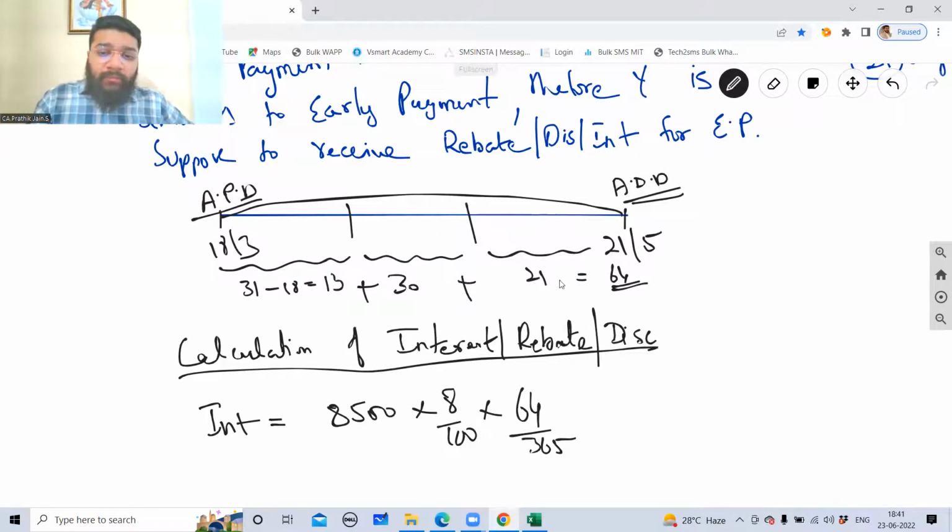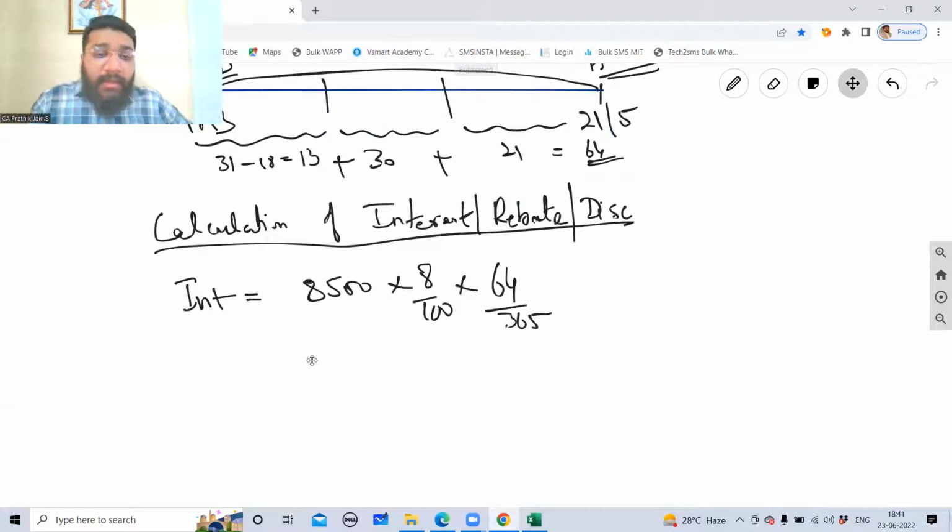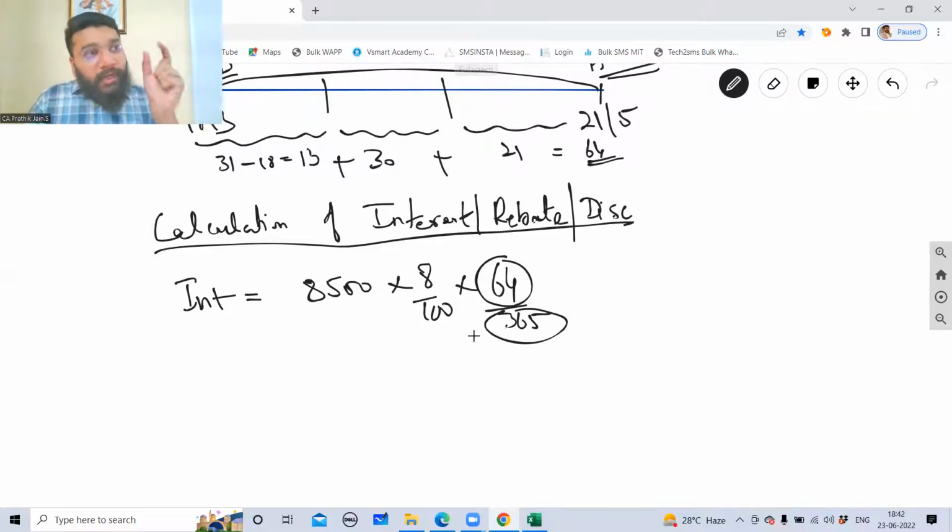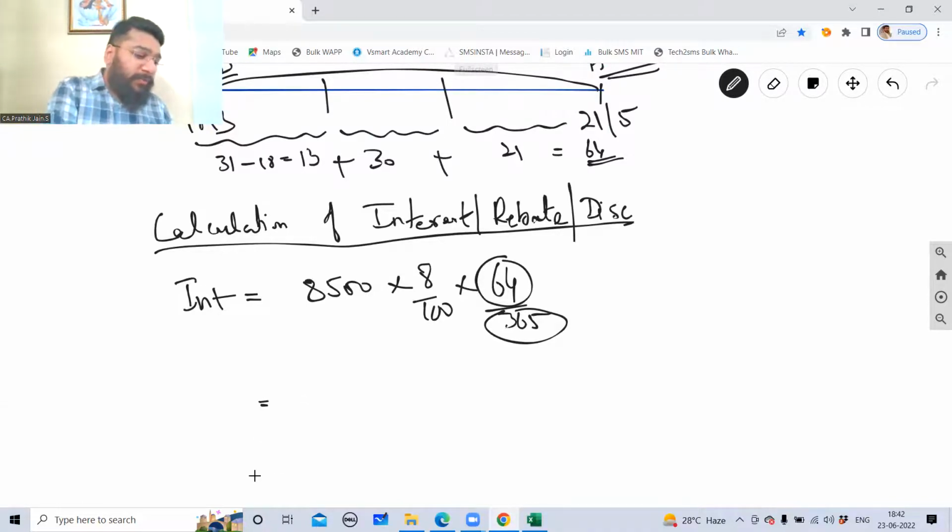So guys, 8,500 into 8 by 100 into 64 divided by 365, because the 64 is not in months, it is in days. So I have to take the base also in year, full days. So what is the answer, guys? 8,500 into 8% into 64 divided by 365. 119.23. Is this the answer?